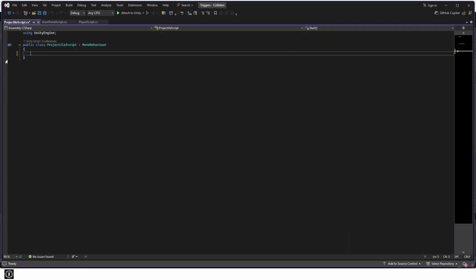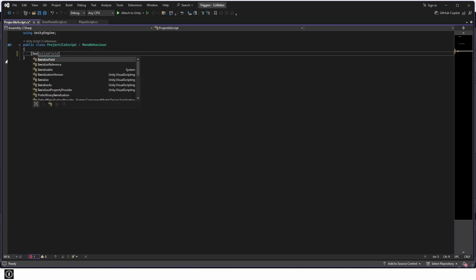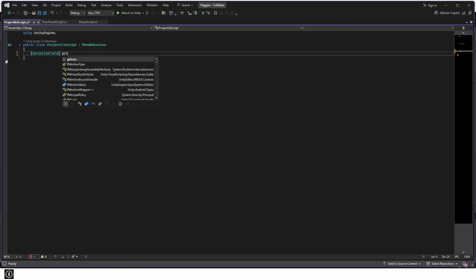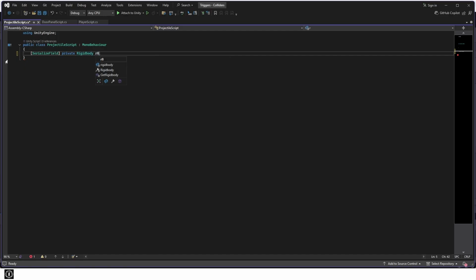Add serialized field, private, Rigidbody, rb. Private void Start, rb.linearVelocity equals Vector3.forward times 8.